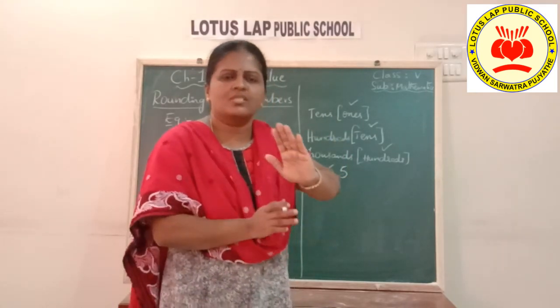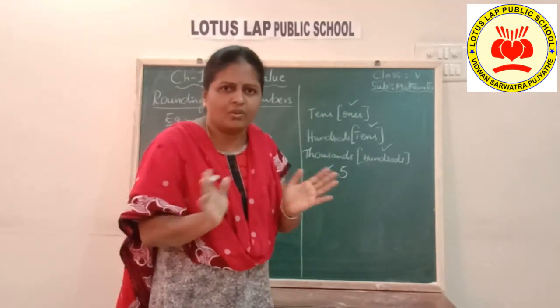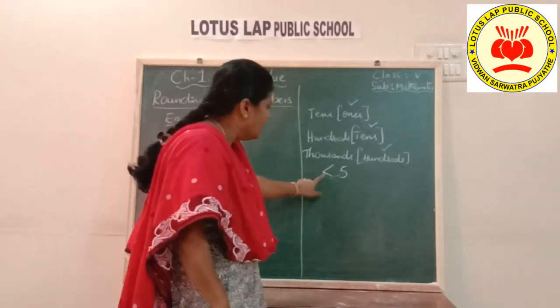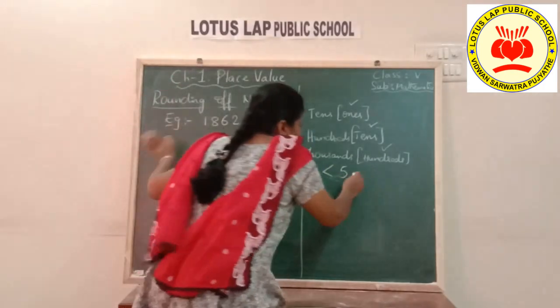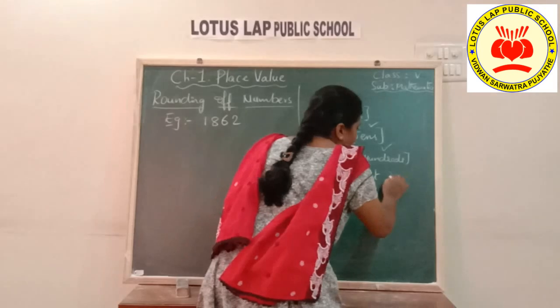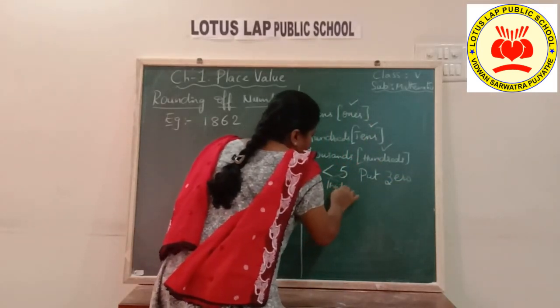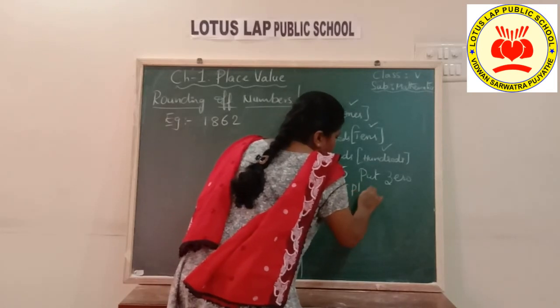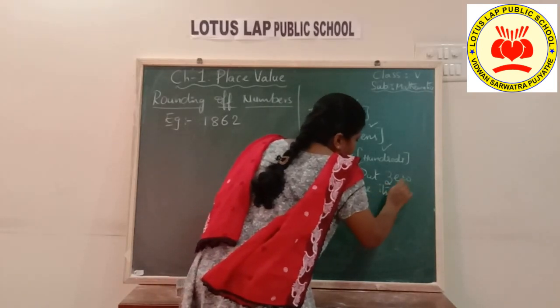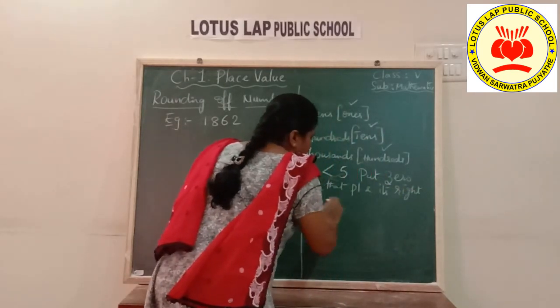You are not going to change any other places or digits at all. So you are only going to put zeros. If the digit in that place is less than 5, put 0 in that place and its right side places.